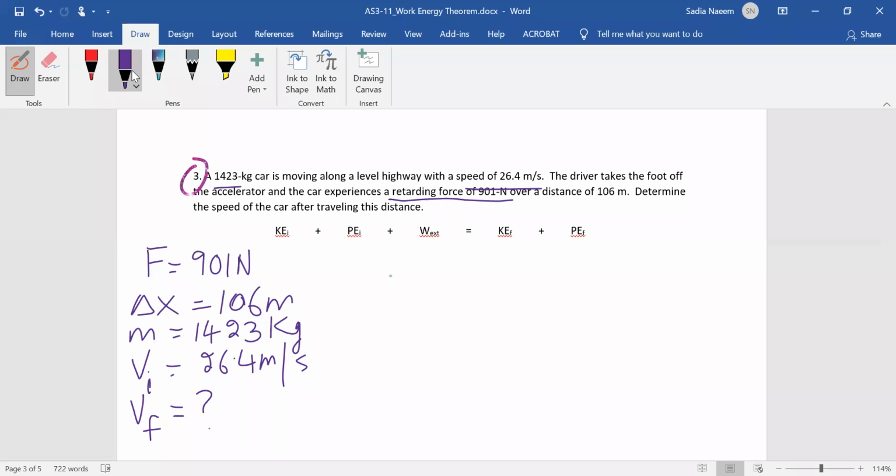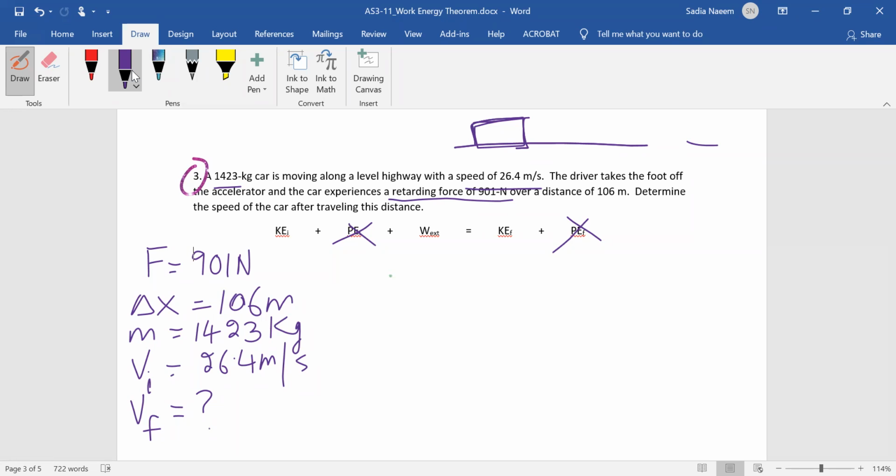Now look at your equation. This entire problem deals with a car moving at the same height. It doesn't say anything about the car changing its height above the ground, right? It's not going uphill or downhill or anything like that. So potential energy does not change. If potential energy does not change, we can call that level as having zero potential energy. That PE term drops out. Even if it was at some height, PE initial and PE final are going to be the same throughout the problem, so you can just cancel them out.